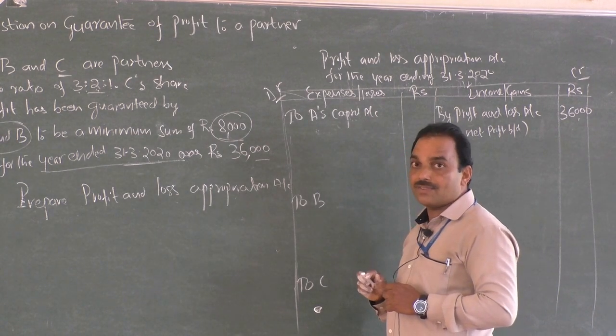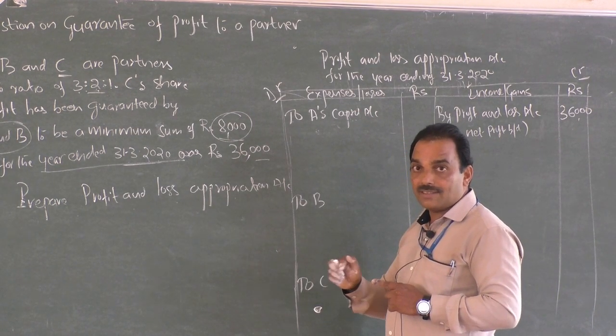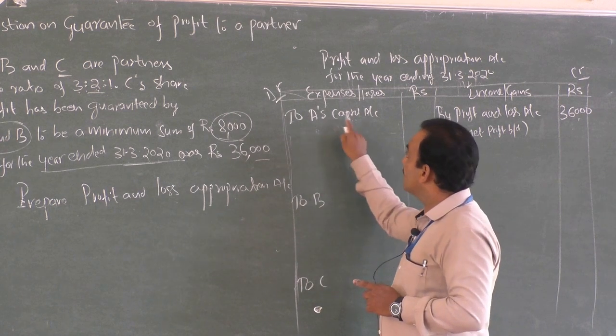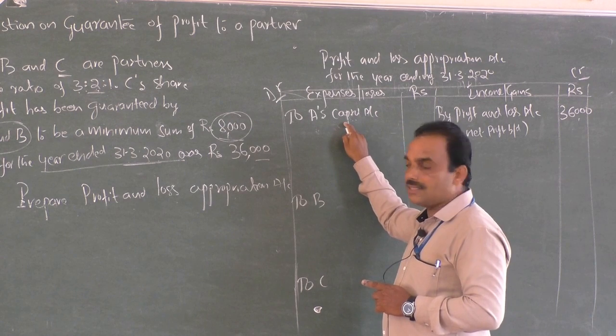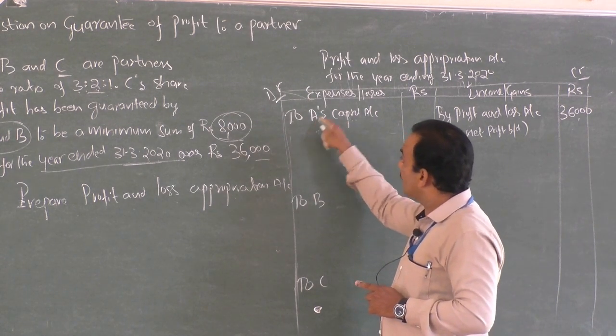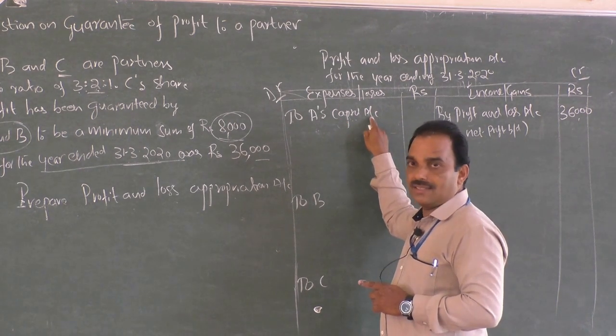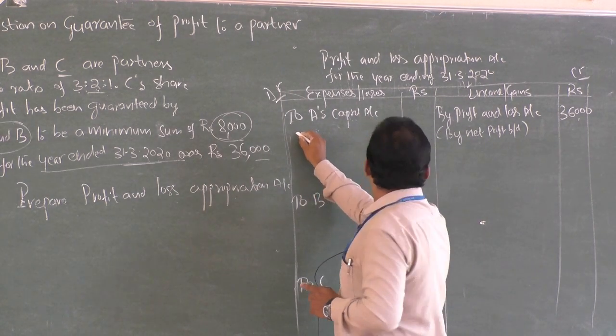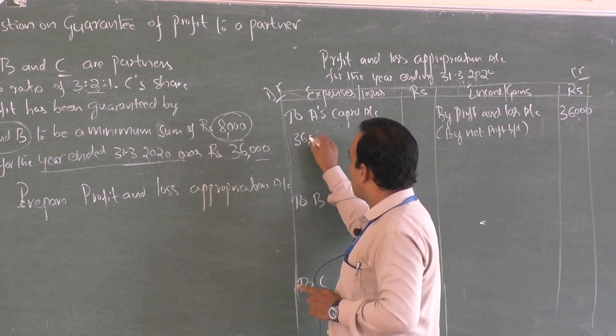If it is the fixed method, then it is transferred to the current account. So if you write to A's capital account, that is also correct. If you write to A's current account, that is also right. So A's capital: total divisible profit of rupees 36,000.